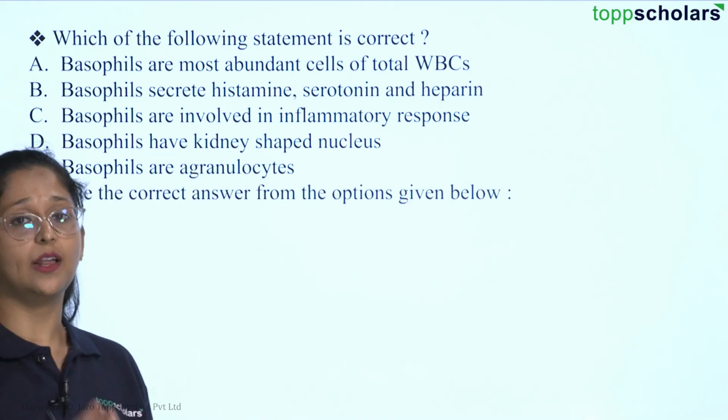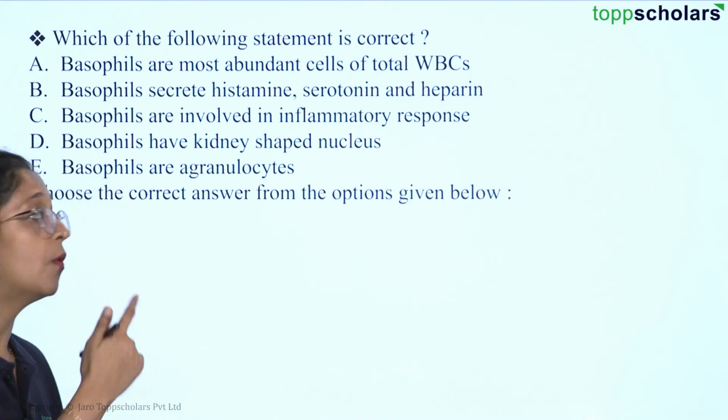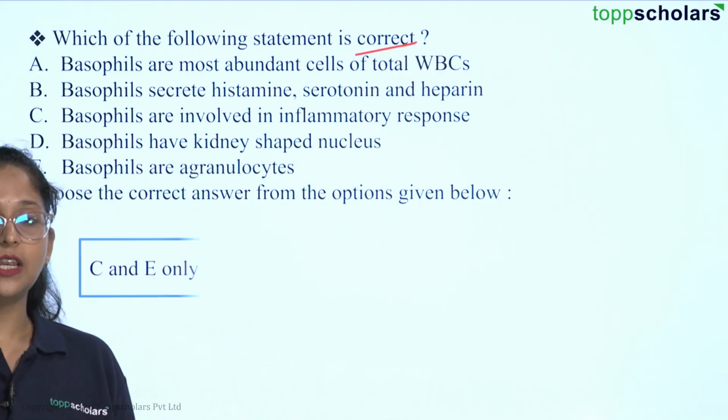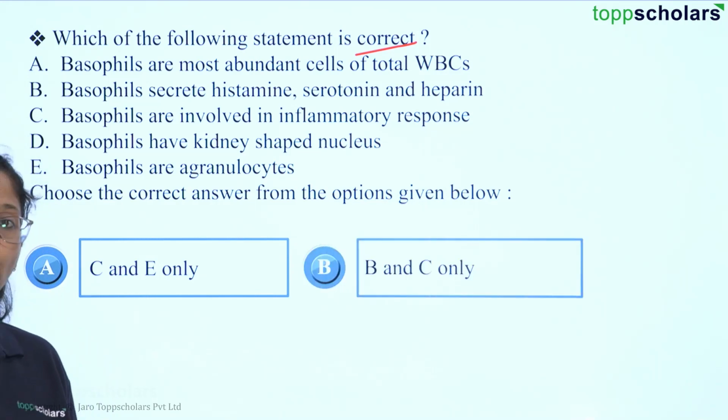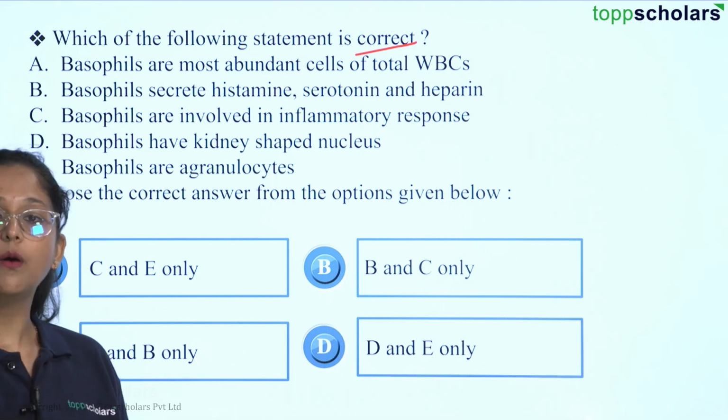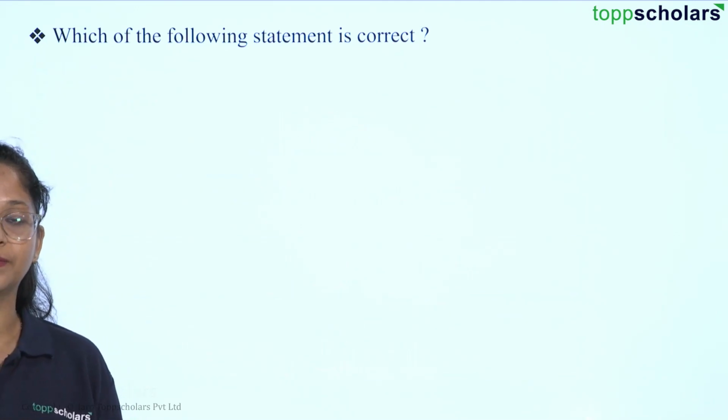Then we have to choose the correct answer from the given options, depending upon which of the following statements is correct. Option A is C and E only. Option B is B and C only. Option C is A and B only. Option D is D and E only.